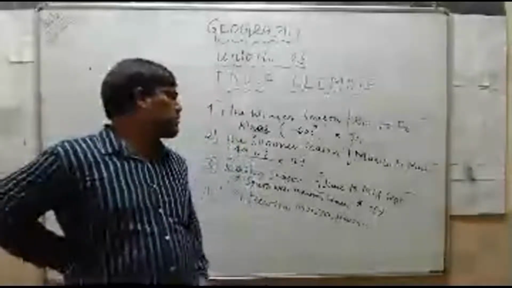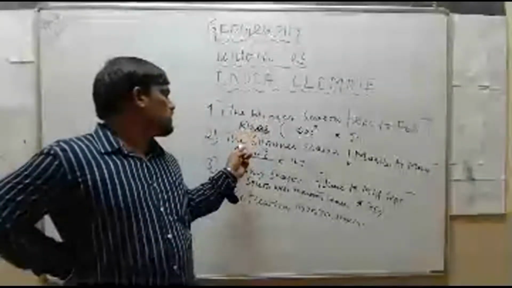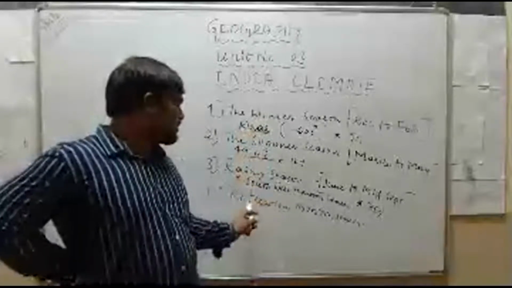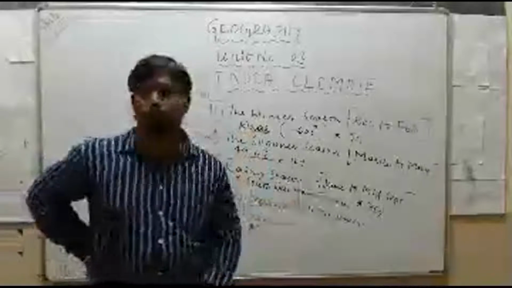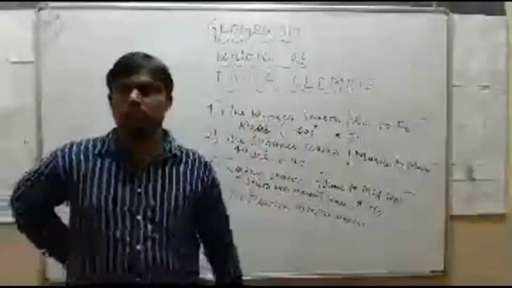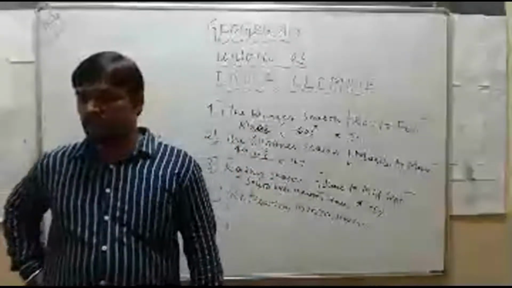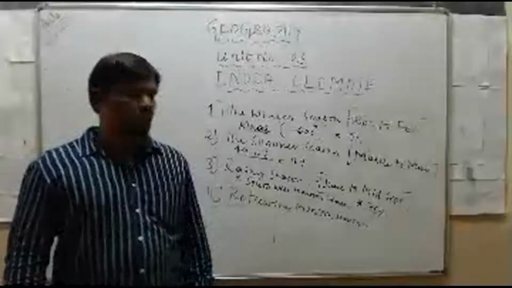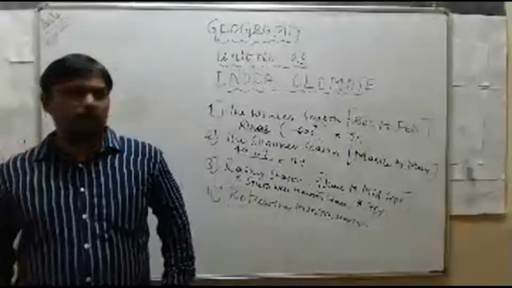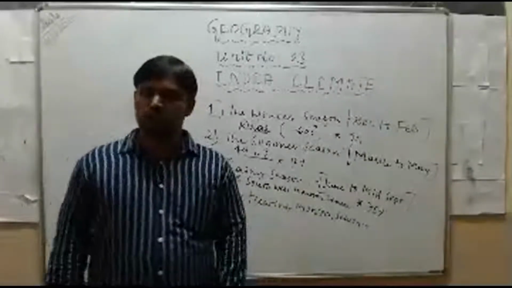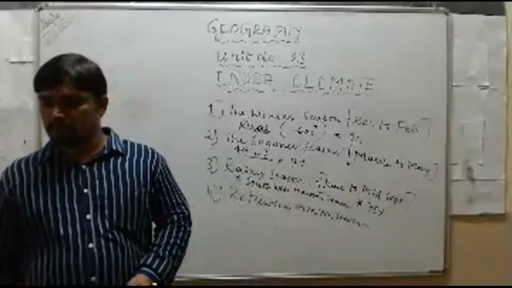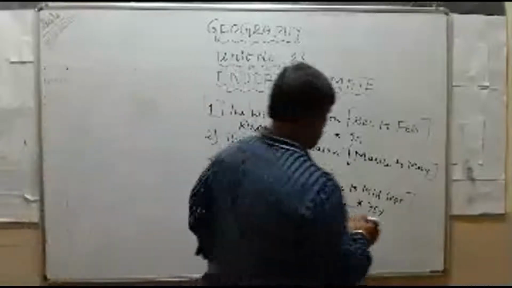And this is about the winter season, the summer season, and the rainy season. Only one point after that, that is the retreating monsoon season. Up to here we have discussed in the previous class. Okay, see now I will explain about this retreating monsoon season. Already you know this retreating monsoon season starts in the month of mid-September and ends in the month of November.